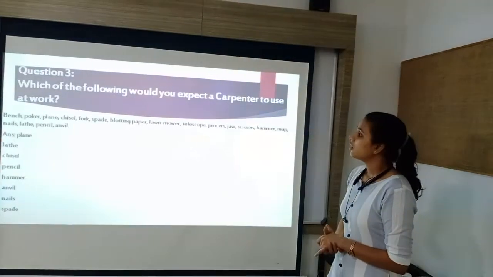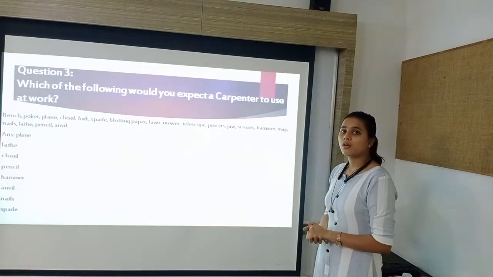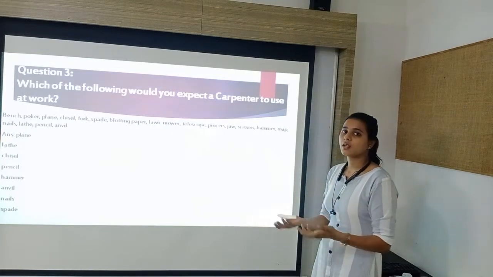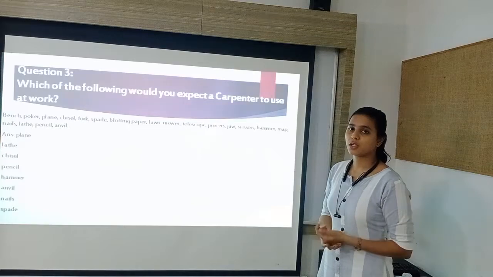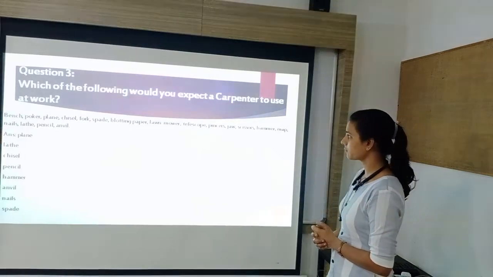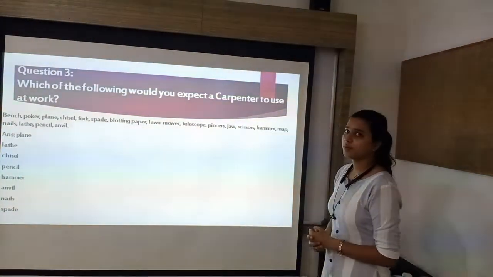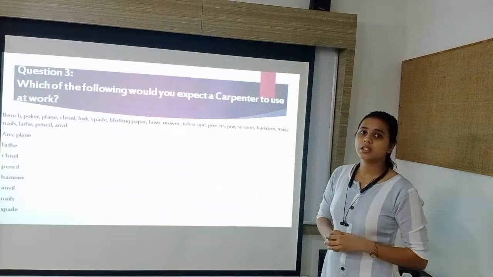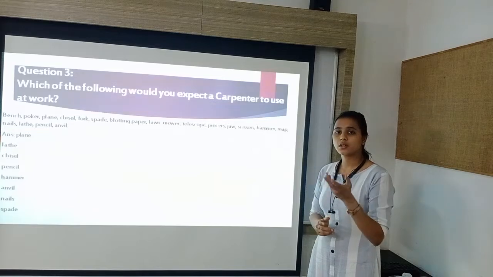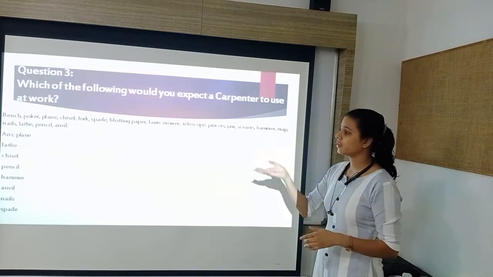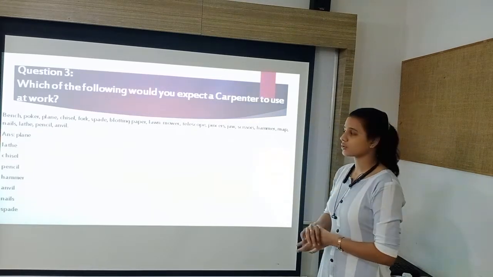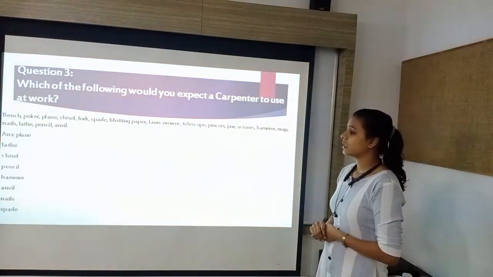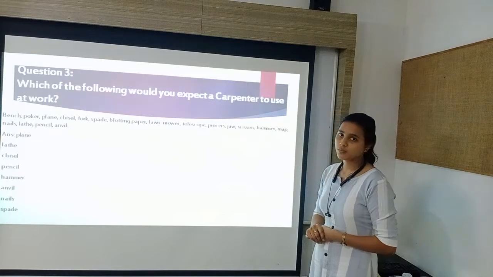Next is lawn mower. Now, a lawn mower is used to cut the grass in the lawn. Here, the carpenter does not have any use of a lawn mower. Next is telescope. That is used to see the stars or the objects in the sky or space. So, the carpenter does not use a telescope. Next is pincers. The carpenter does not use pincers.